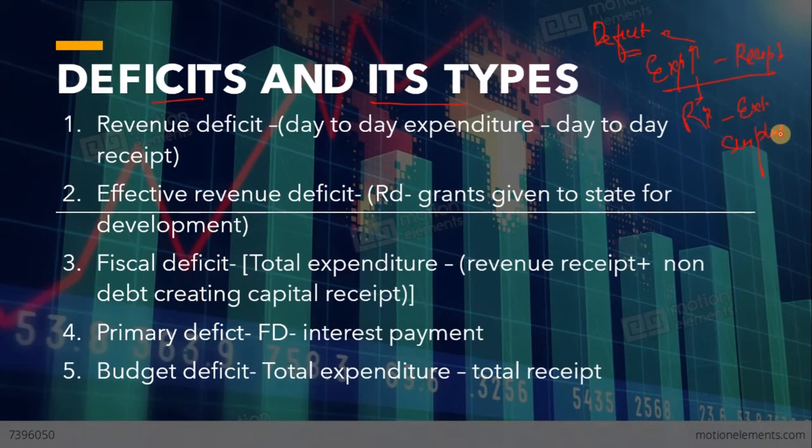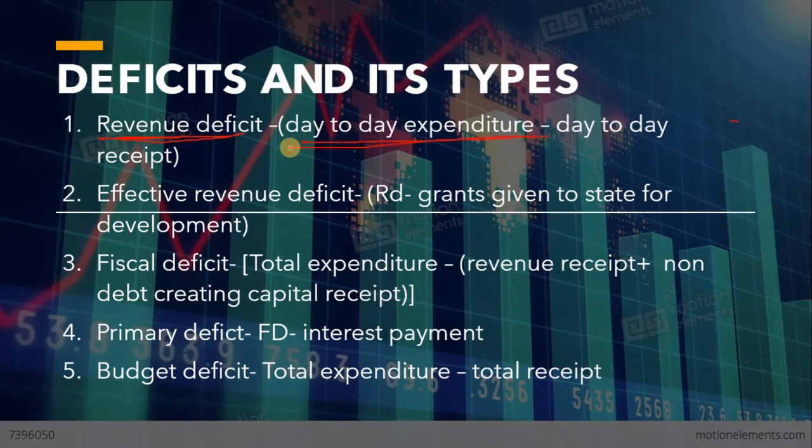Moving on, the first one is revenue deficit. Deficit is basically expenditure minus receipts. The revenue deficit includes the day-to-day expenditure of the government, which includes interest payments, subsidies, defense, and the day-to-day receipts, which include dividends from the PSUs, the user charges, the tax revenues, etc.